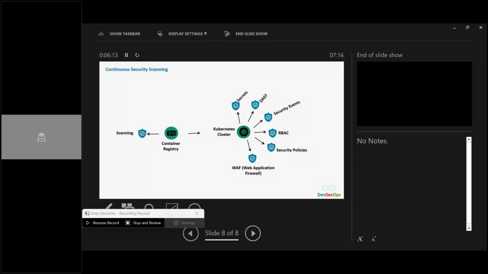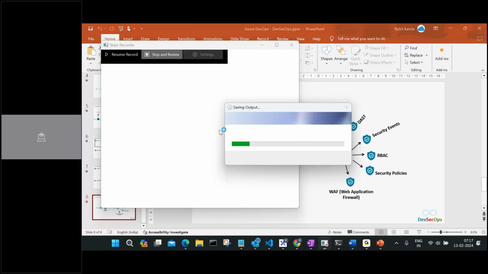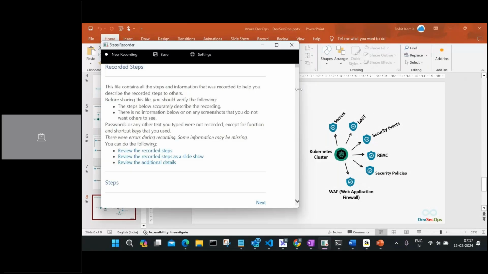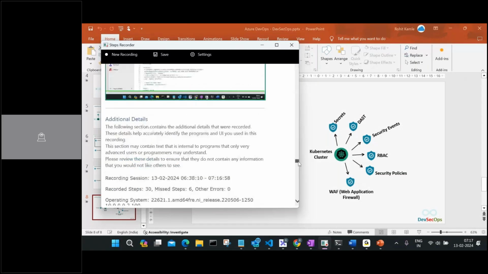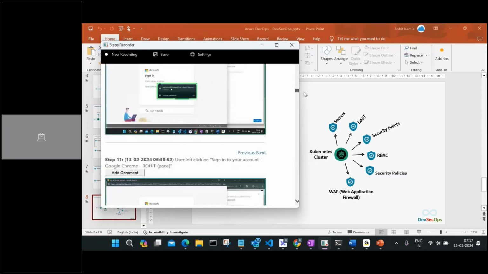One more thing, I'm using this Steps Recorder, which is a free utility by default. I'm trying to create some documents using this one. So you can also use it in case you want to create such documents, which can give you all the steps. But again, you have to do a lot of things here because it takes almost all the snapshots. So I'll create this, I'll modify this one, and I'll give it to you. For practice, you can see this is how it is taking the entire screenshots and everything. I'll have to make sure that I'm putting proper details here, so you can get more understanding.